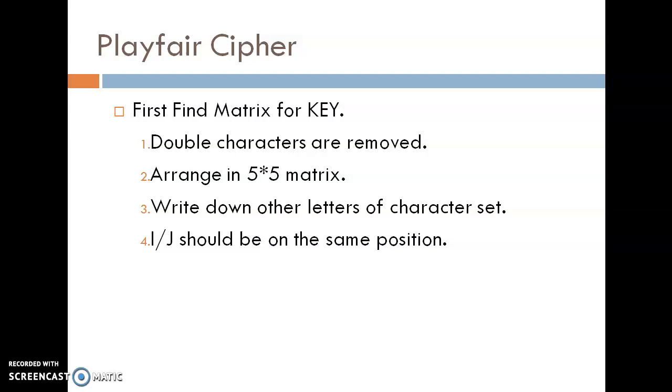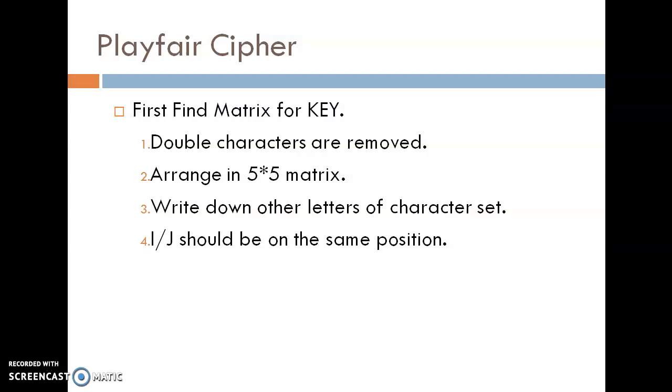Second step, arrange that key in a 5 by 5 matrix. Third step, write down the other letters of the alphabet in that particular 5 by 5 matrix. And I and J should be on the same position.